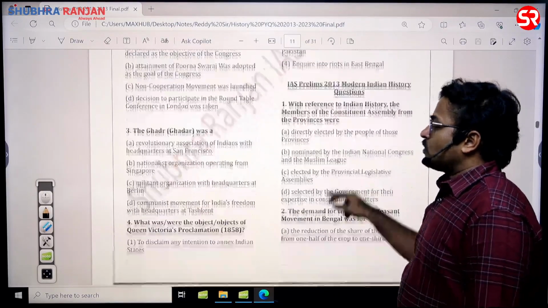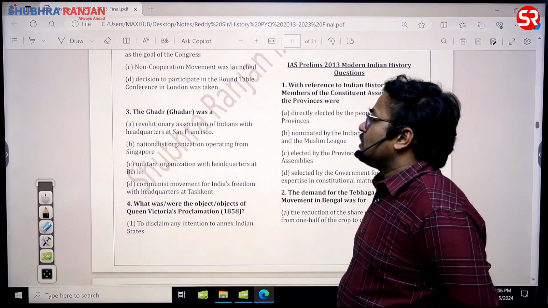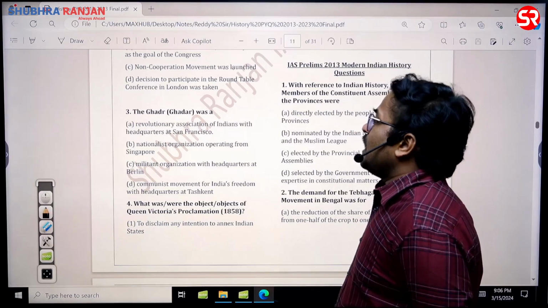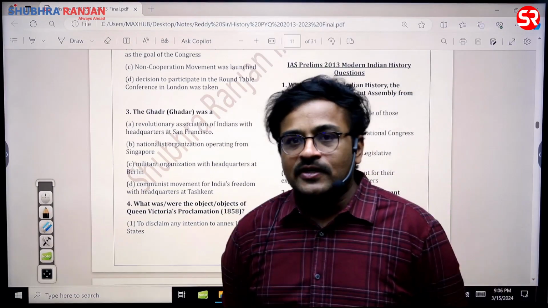Then the Gadar was what? Today they are asking the members of Gadar. Earlier they were asking just only the meaning of Gadar. So A is the answer. Revolutionary Associations of Indians with its headquarters at San Francisco is the answer for this question.